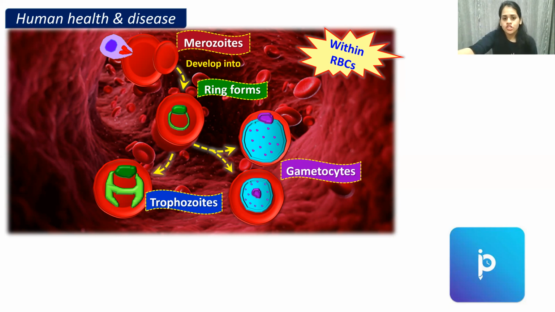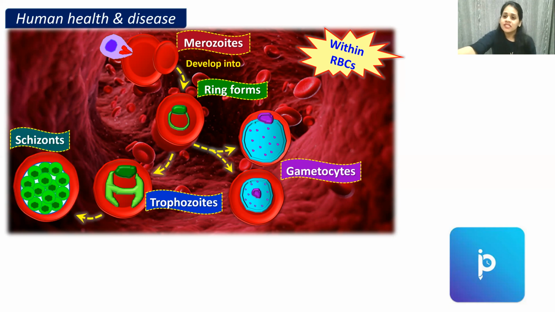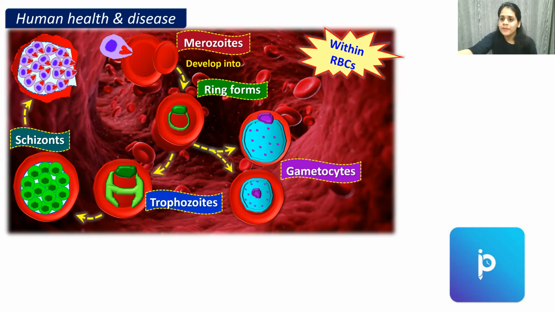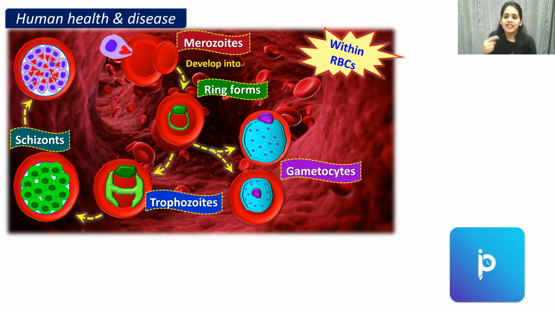And this trophozoite will develop into schizont. And this schizont will finally again develop into merozoites. And once it has multiplied and developed into merozoites, the RBC is going to rupture, because the multiplication is taking place inside the RBC.